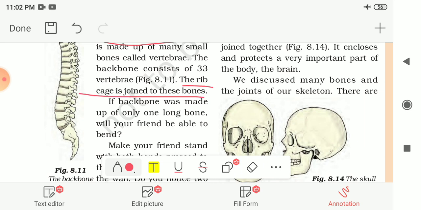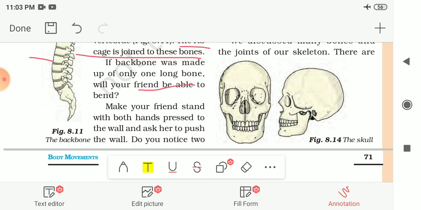And if the backbone was made up of only one long bone, would your friend be able to bend? So no, if this backbone were made up of only one single bone, then we would not be able to bend or to sit down, and we would not be able to lift anything that has fallen on the floor. It is made up of 33 small vertebrae. It gives us the movement of our back, and because of this only we can bend from the neck to the back.